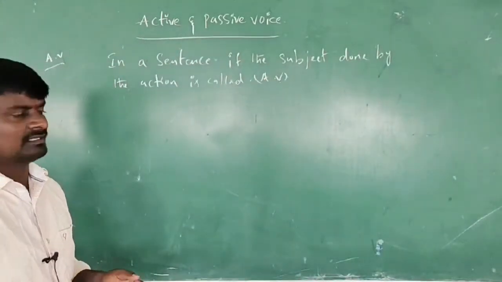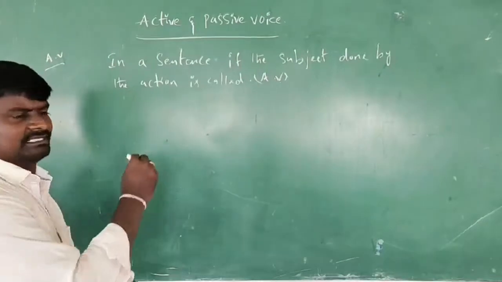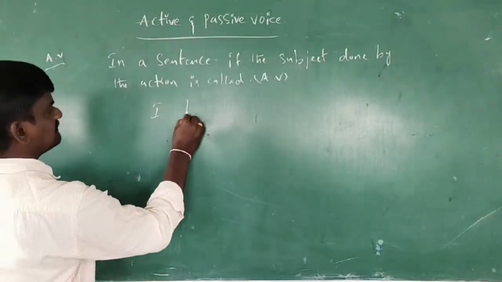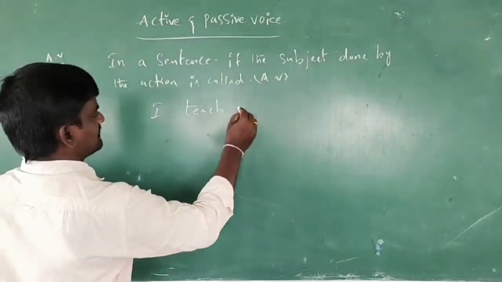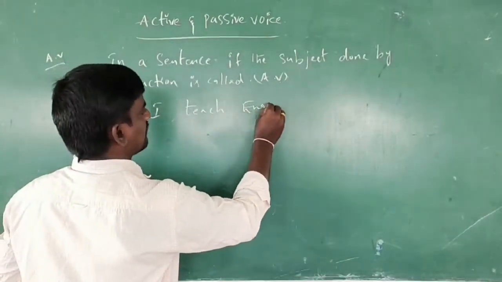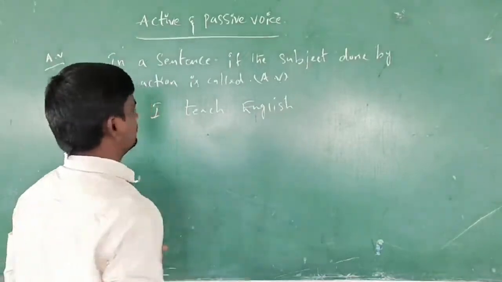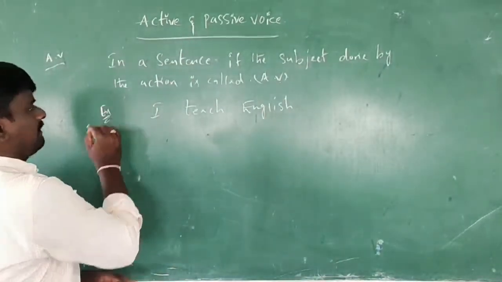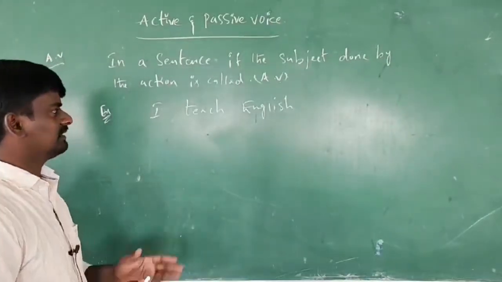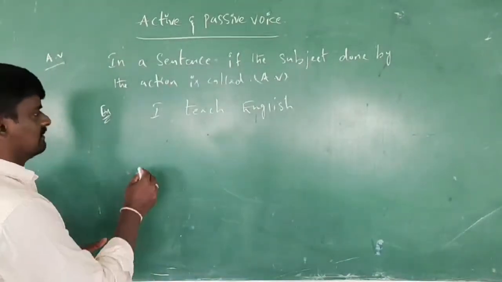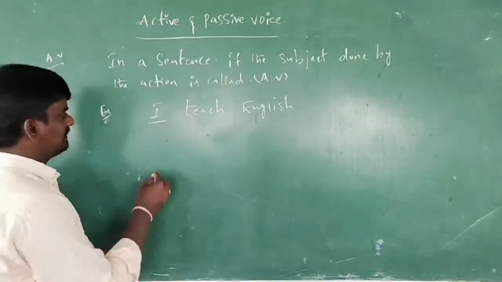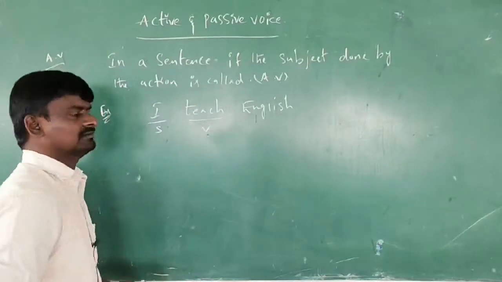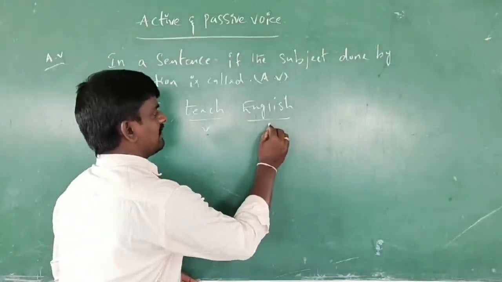Okay students, I will give you one example sentence: I teach English. Here, I is the subject, teach is the verb, English is the object.